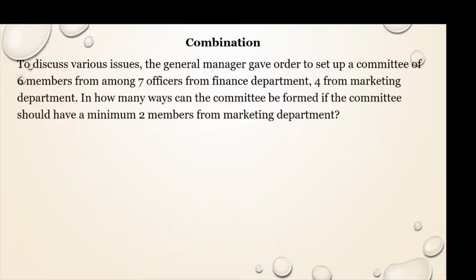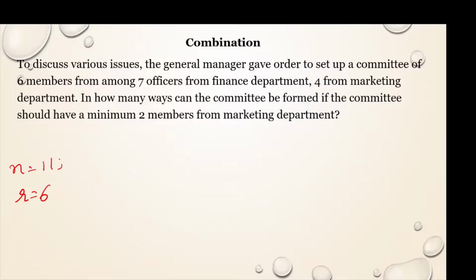Now let us try out some other problems under combination. To discuss various issues, the general manager gave an order to set up a committee of 6 members among 7 officers from the finance department and 4 officers from the marketing department. So totally you have to select 6 members, and there are 7 from finance and 4 from marketing, that is 11. In how many ways can the committee be formed if the committee should have a minimum of 2 members from the marketing department?